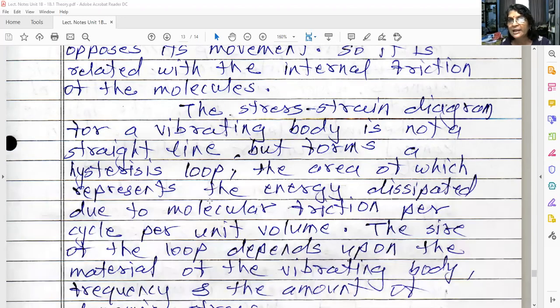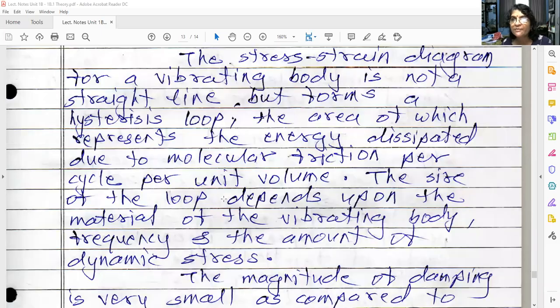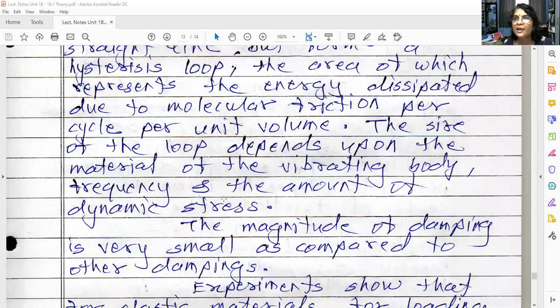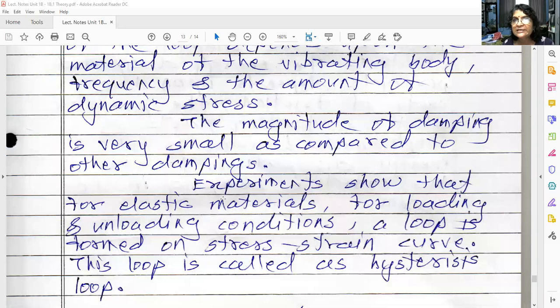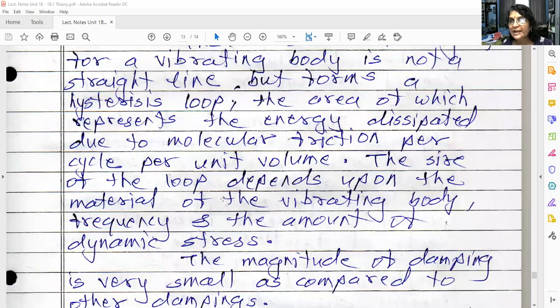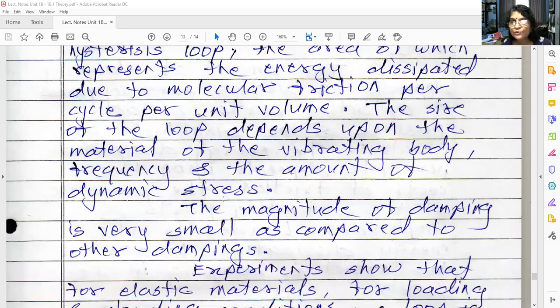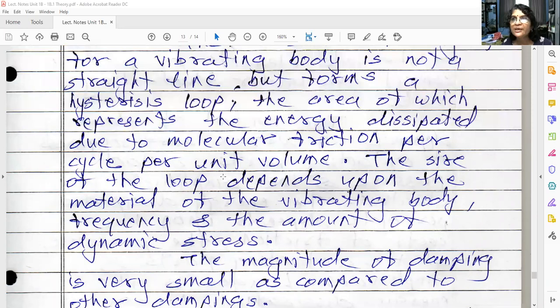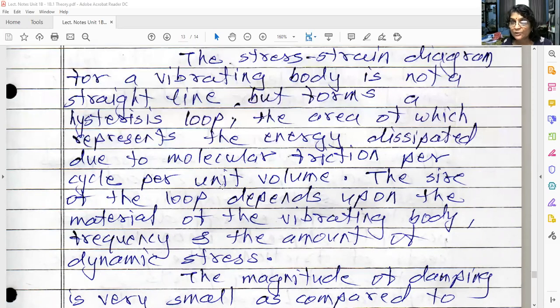That is a straight line. But actually, whenever you are loading and unloading, because of the hysteresis loop, you will not get a straight line, but you will get a loop, called a hysteresis loop. And this damping is present due to that hysteresis loop only.